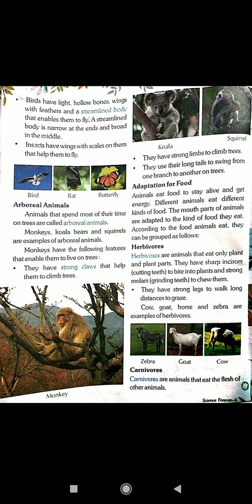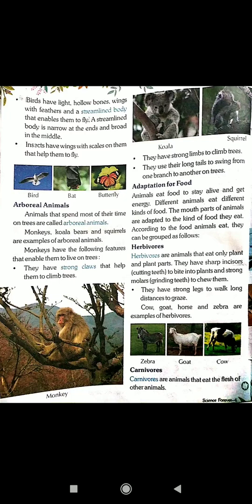butterfly. Arboreal animals. Animals that spend most of their time on trees are called arboreal animals. Monkeys, koala bears, squirrels are examples of arboreal animals.